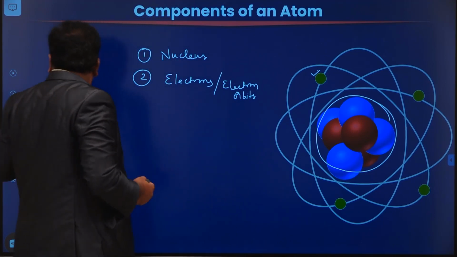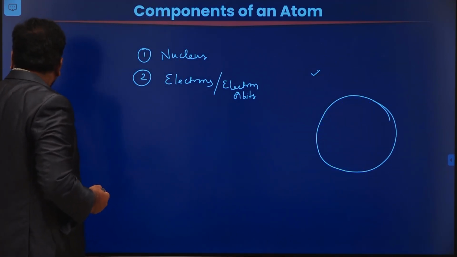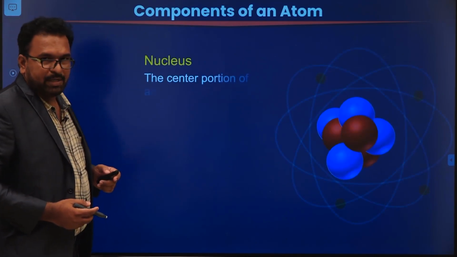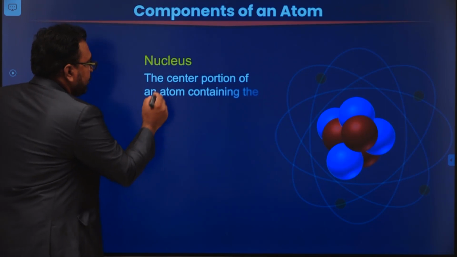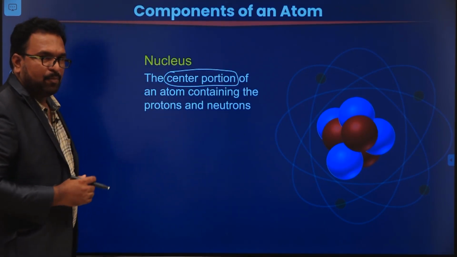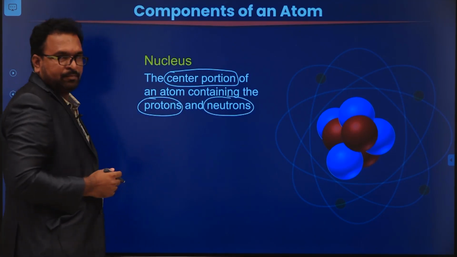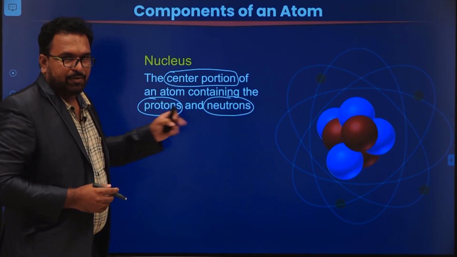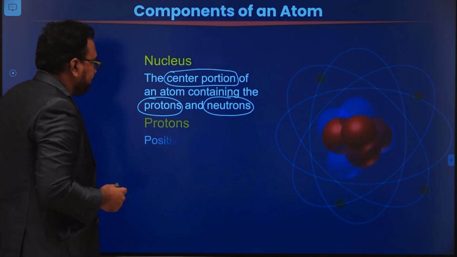Okay. So what is the first part? The first part is the nucleus. So what is the nucleus? Nucleus is the center portion of an atom containing protons and neutrons. What is a proton?